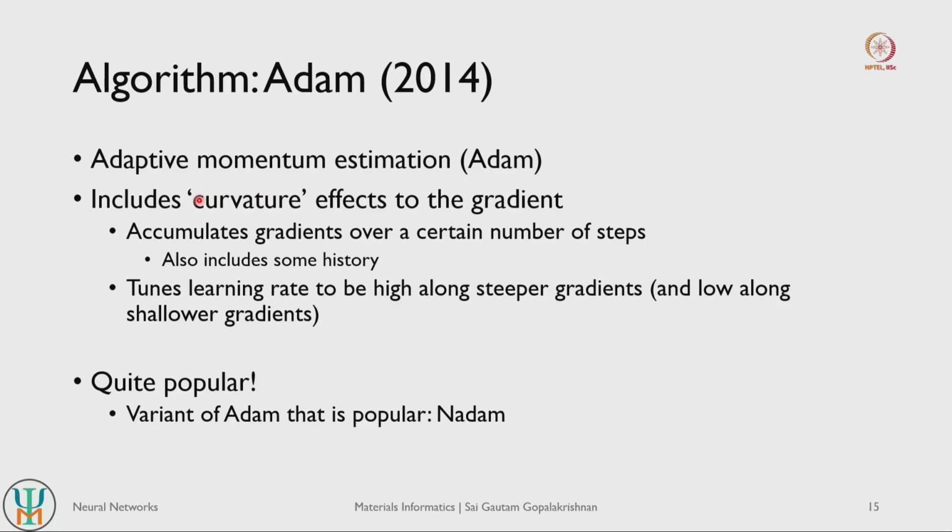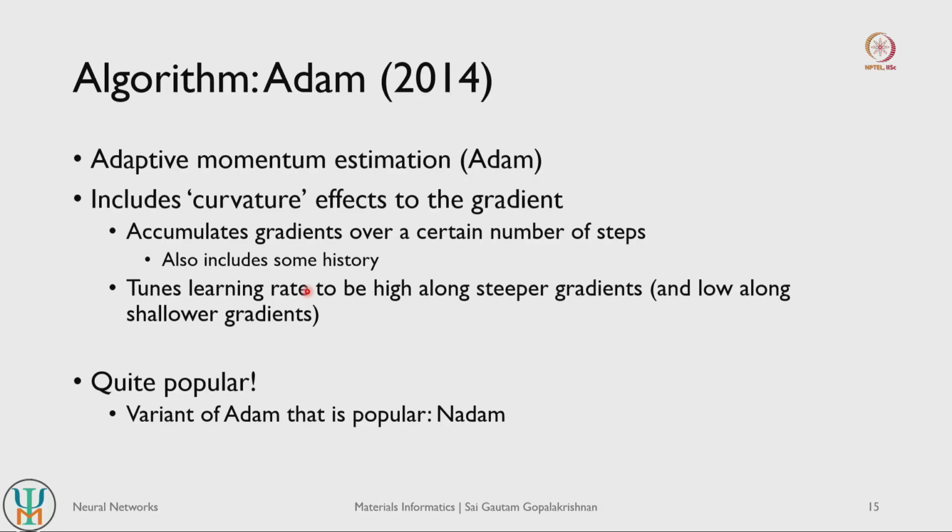So it can use this curvature information to tune the learning rate. Remember that learning rate is how the weights and biases actually get updated. So you can use these curvature effects to tune the learning rate to be higher along steeper gradients and lower along shallower gradients. Higher along steeper gradients because you are far away from the minimum and you want to reach the minimum quickly, and low along shallower gradients because you don't want to miss the minimum and cause unnecessary oscillation.